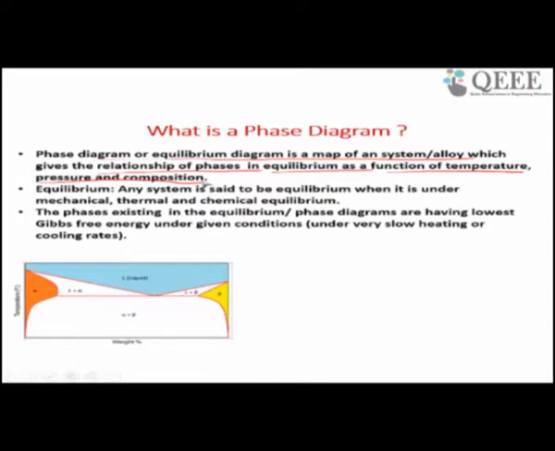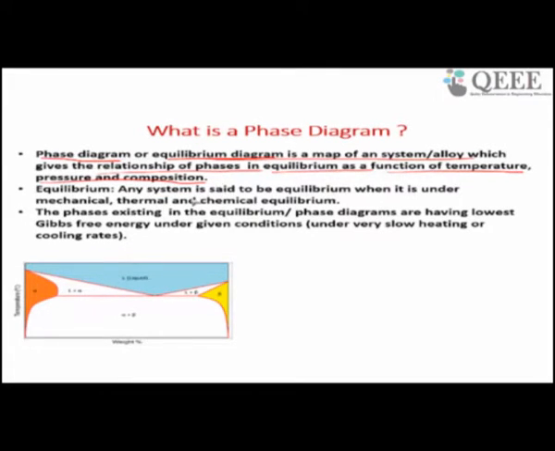Phase diagram is also called an equilibrium diagram. What is equilibrium? Any system is said to be in equilibrium when it is under mechanical, thermal and chemical equilibrium.